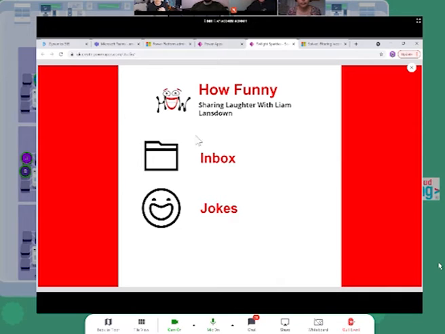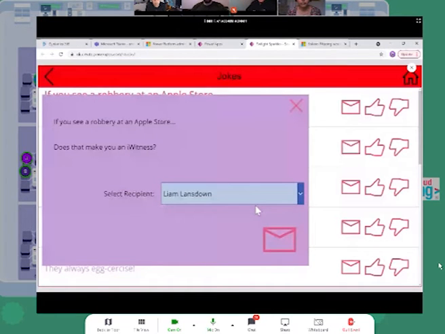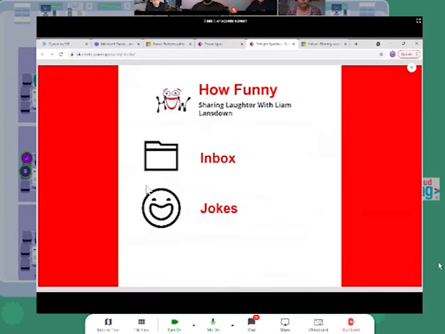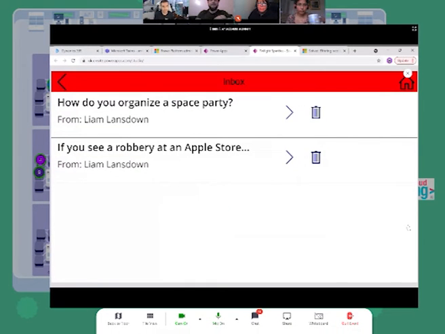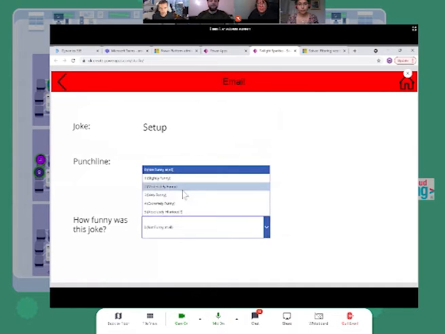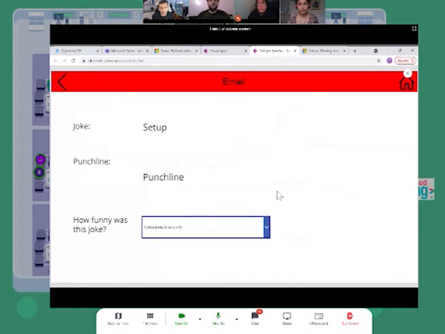Hi, I'm Liam, and I've built a Canvas app that can be used to share jokes between users. Here is a grid of all the jokes. You can then rate the joke or choose to send it to a user. And then from your inbox, you can select a joke that you've been sent, and then you can rate it. And there we go.